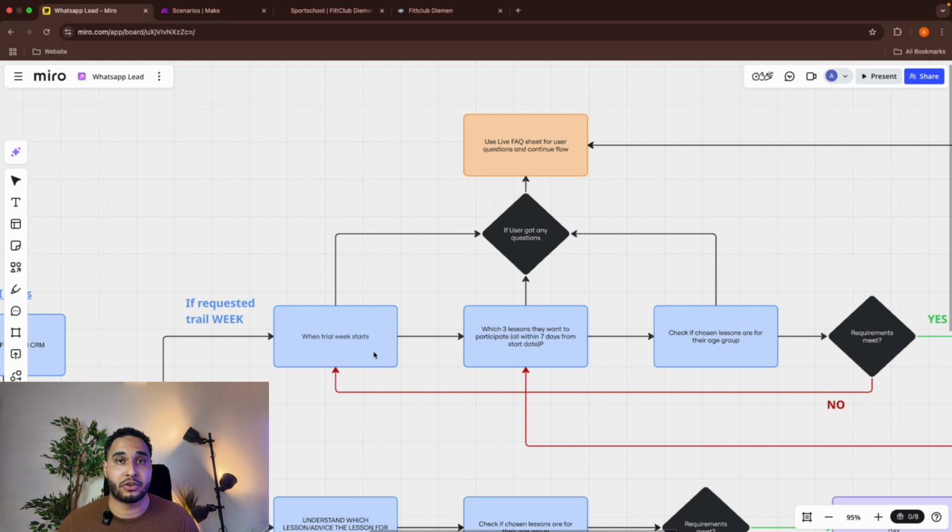So that's the first thing the chatbot wants to know: what is the first lesson you want to participate in, and on which date. That's basically the whole trial week. So it will know the name and date of the first lesson, and the name and date of the second and third lessons.